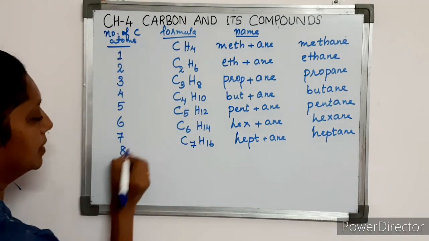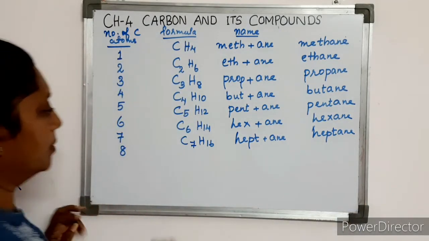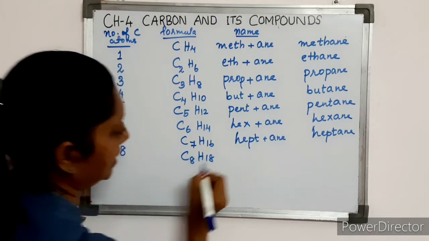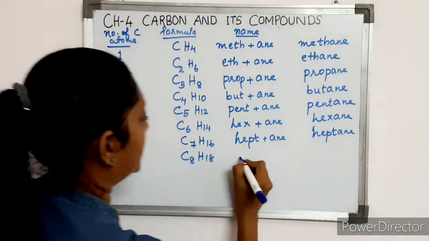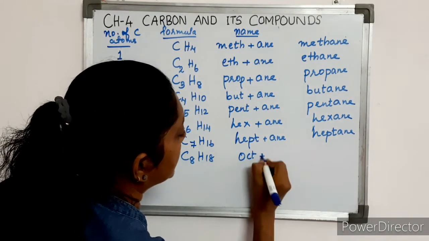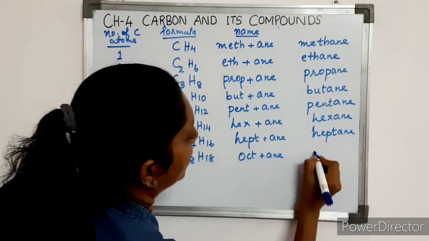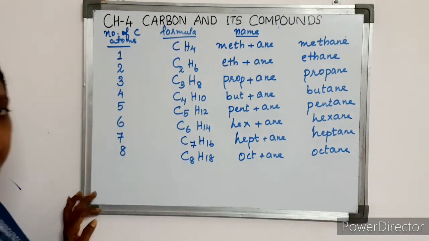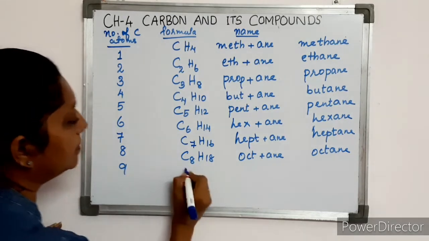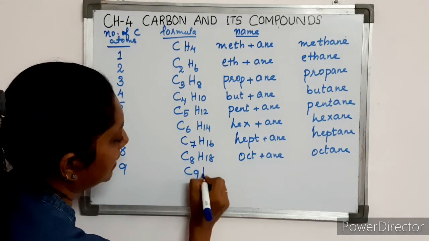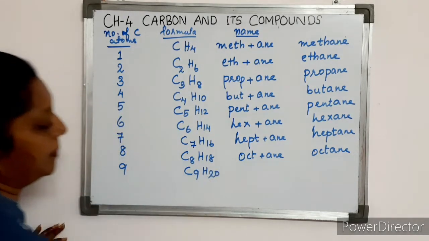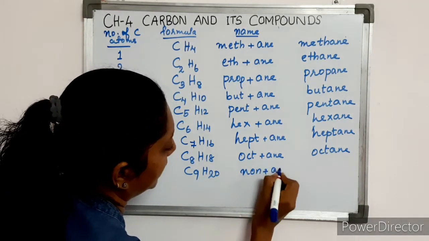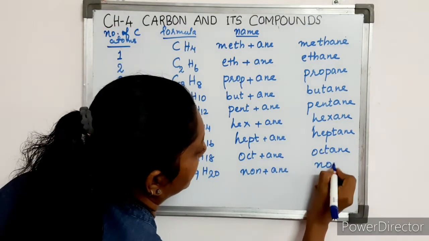Now, the alkane with 8 carbon atoms, the formula is C8H18 and the name is oct plus ane, that is octane. Okay. With 9 carbon atoms, we have the formula C9H20 and the word non, non plus ane, that is nonane.